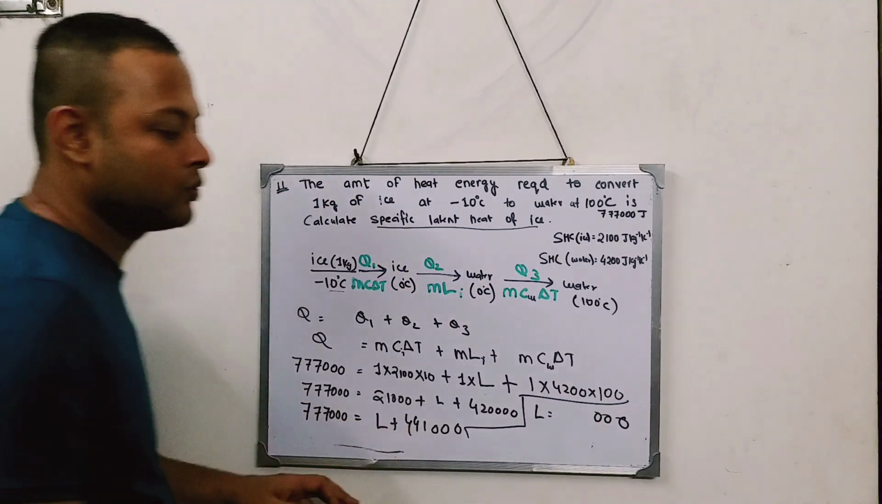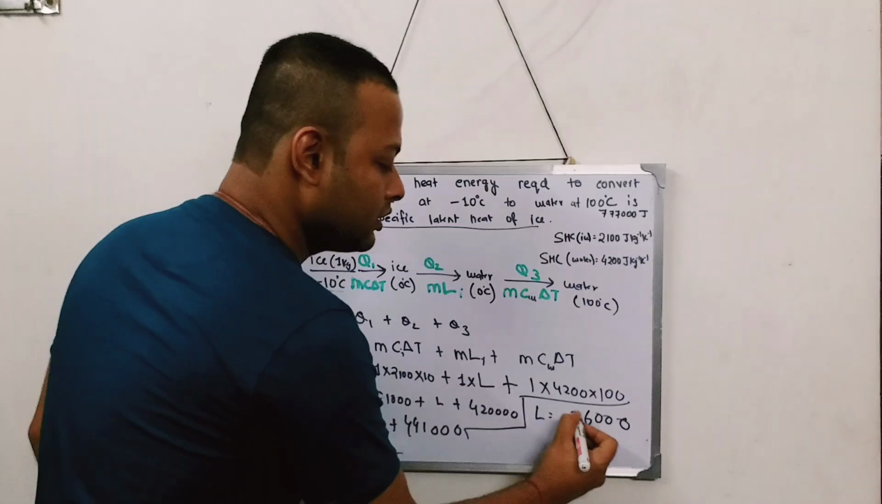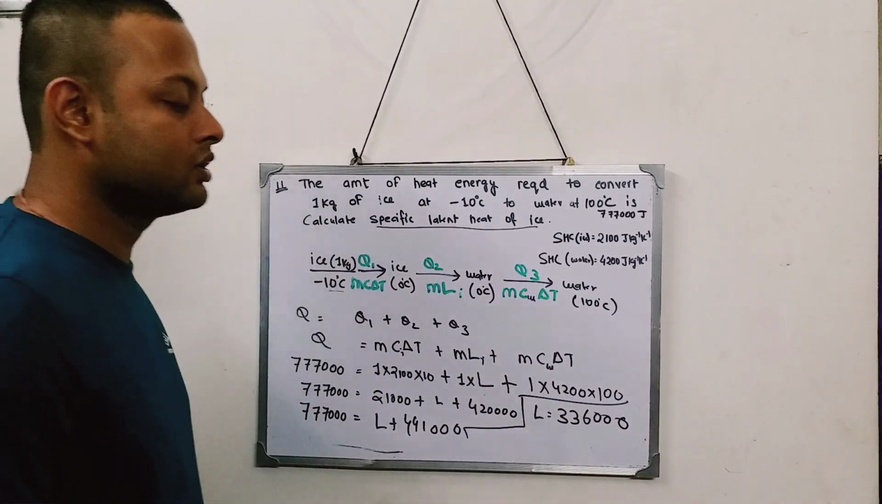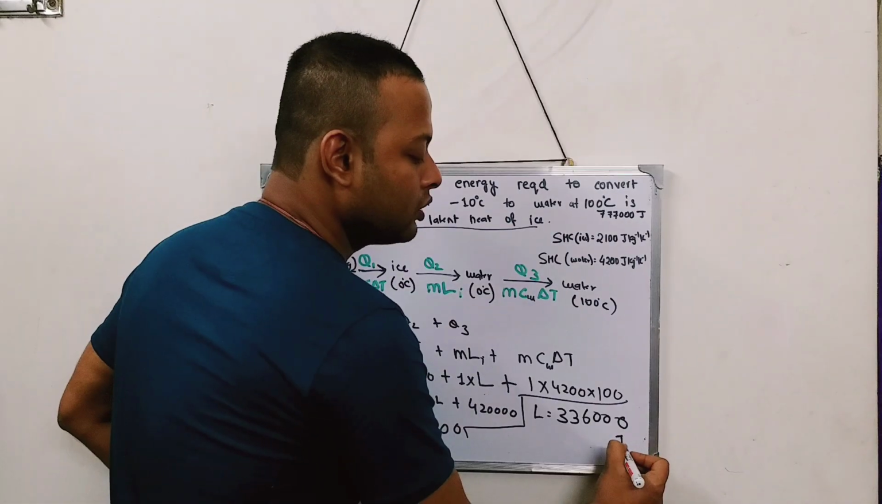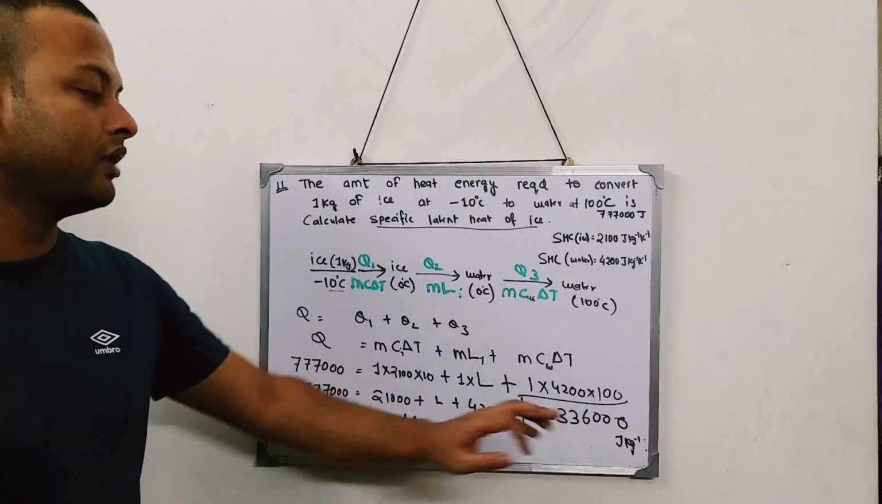So 7 minus 1 is 6. 7 minus 4 is 3. And this also is 7 minus 4, which is 3. So 336000 joule per kg. Okay, so this is the value of L.